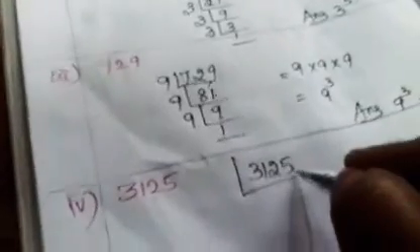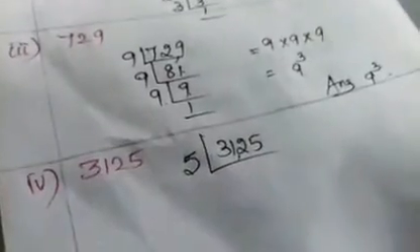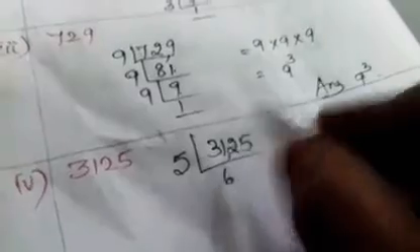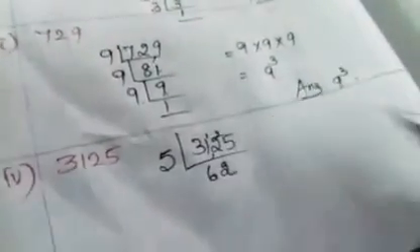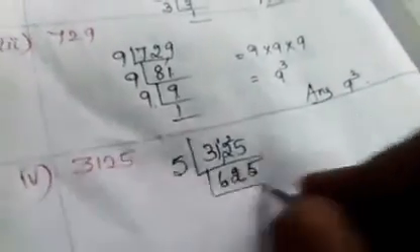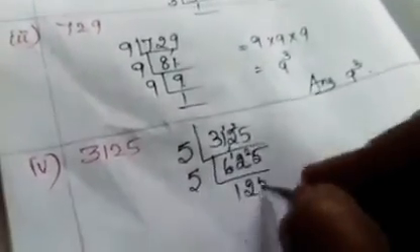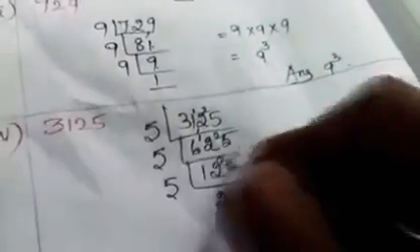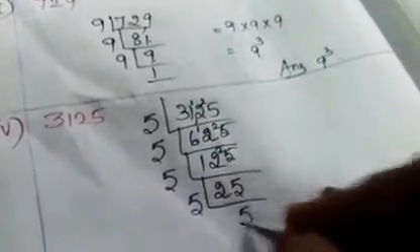Then 3125. At last it has 5, so shall we take the 5 table? Okay, the division method we already studied. 6 times, 5 6s are 30, balance 1. So 12, 5 2s are 10, balance 2. 25 how many times? 5 times. Again take the 5 table. 5 1 times, balance 1. 5 2s are 10, balance 2, 5. Again take the 5 table. How many times? 12, 2 times 10, balance 2. 25, 5 times. Again take 5, 5 times.